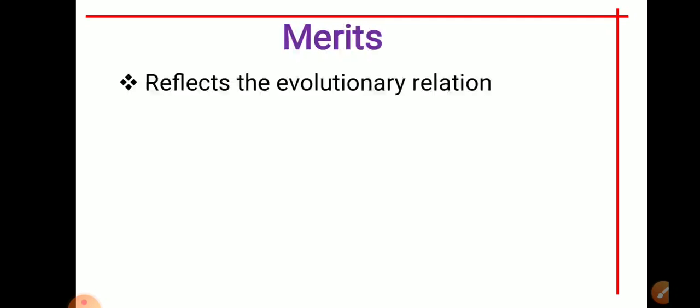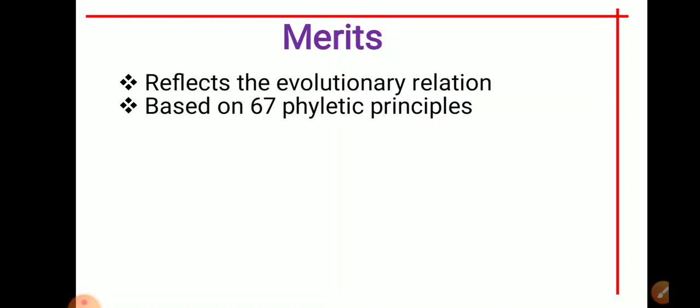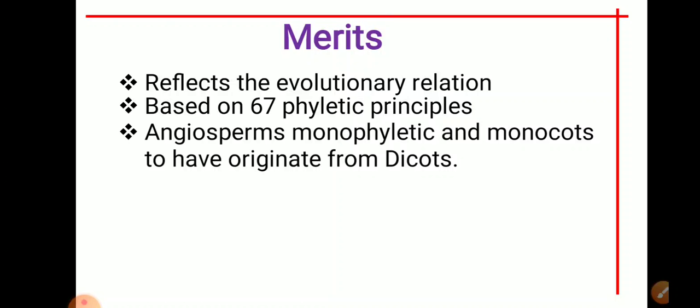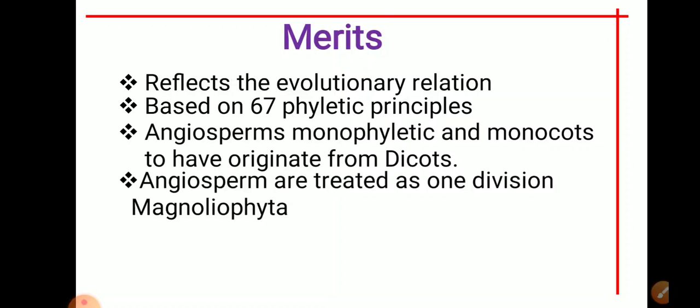It reflects the evolutionary relationship. As I mentioned earlier, this system is based on the phylogenetic type, so hence it reflects the evolutionary relationship. It is based on 67 phyletic principles. Then the angiosperms are monophyletic, and the monocots are considered to have originated from dicots.